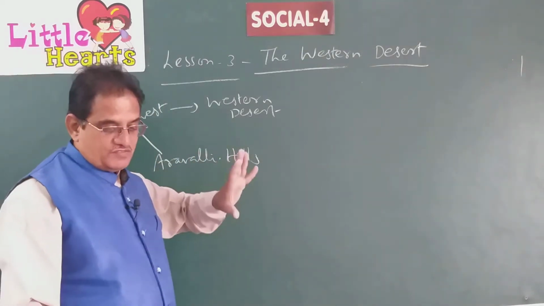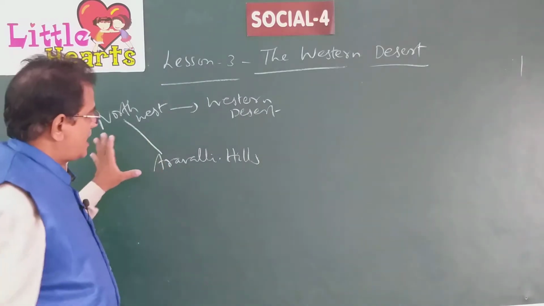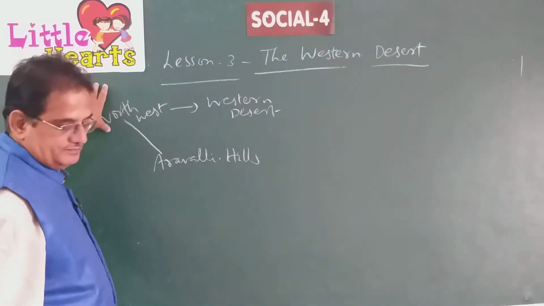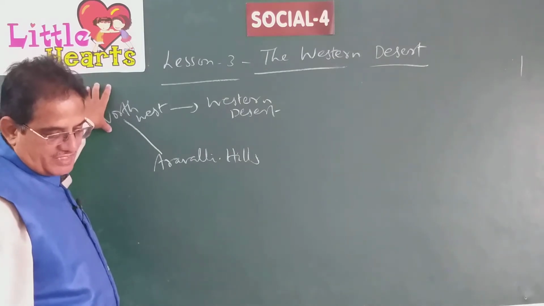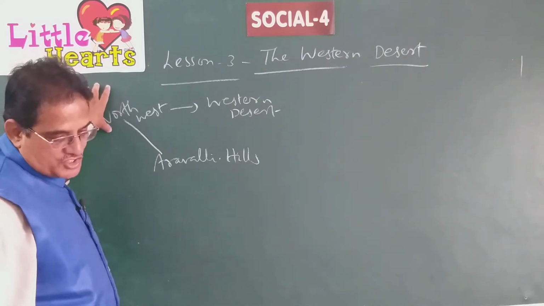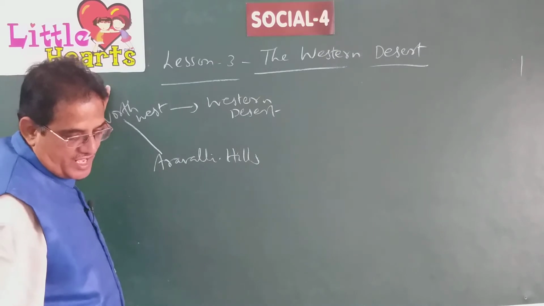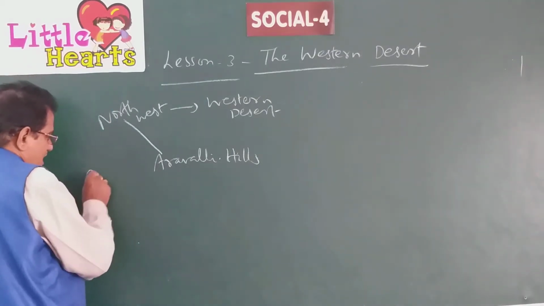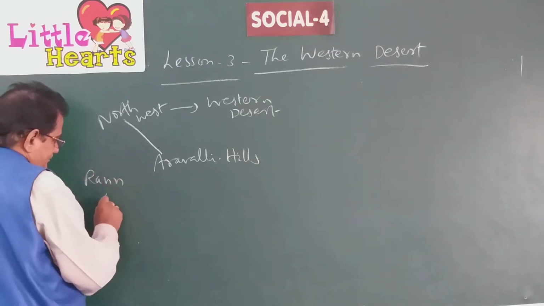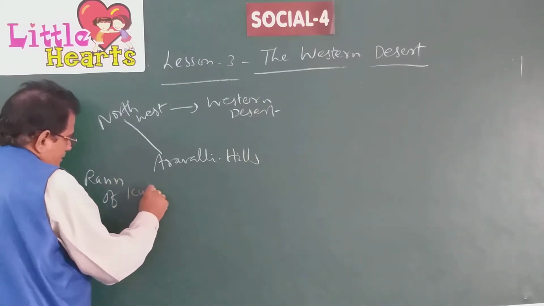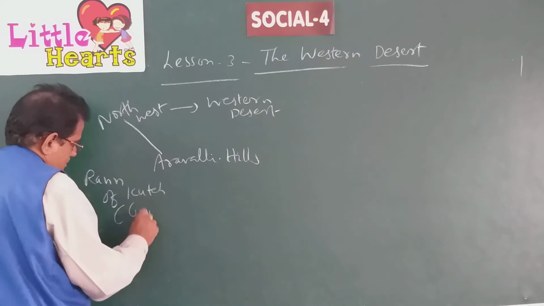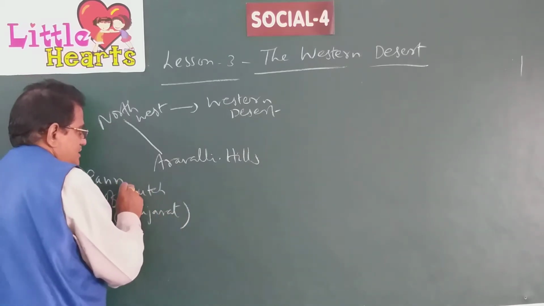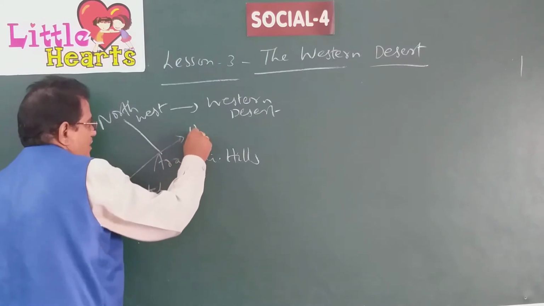What is the extension of the western desert? It extends from the Aravalli hills to the border of Pakistan in the west, and from Rann of Kutch in the southwest to the border of Haryana. Where is Rann of Kutch? This is in Gujarat. From this, it extends to the border of Haryana.